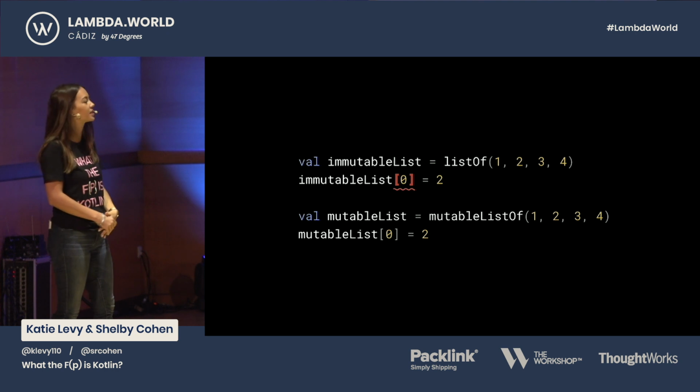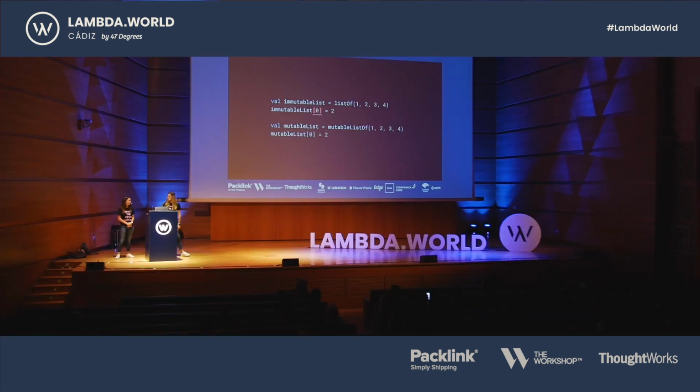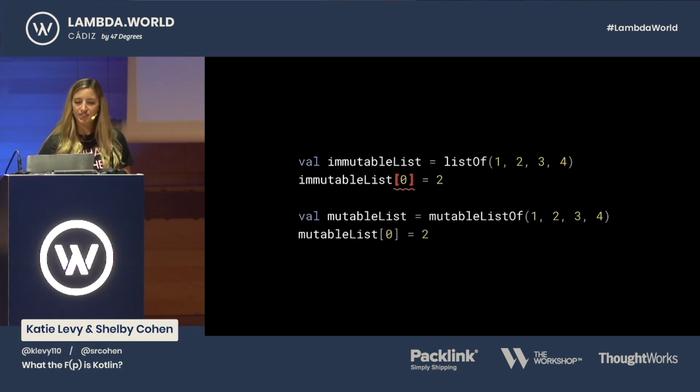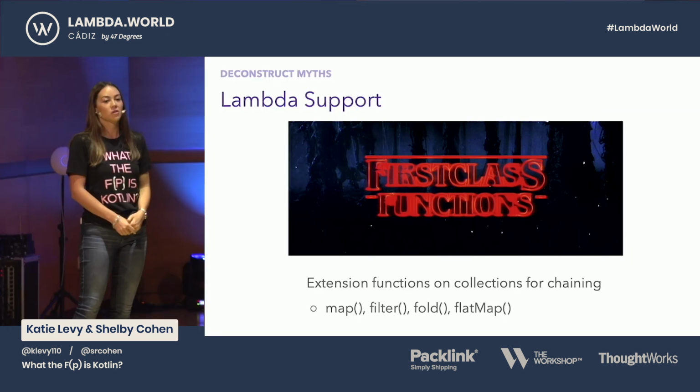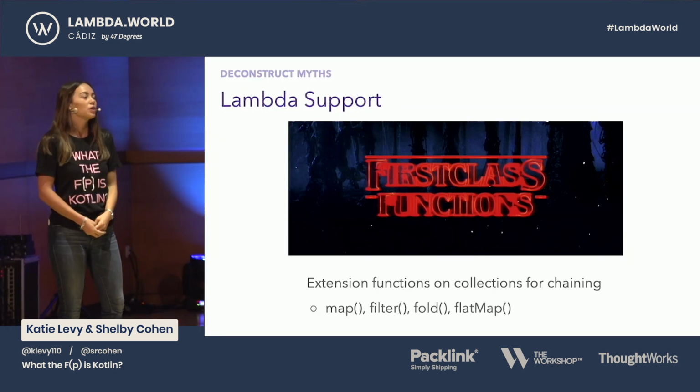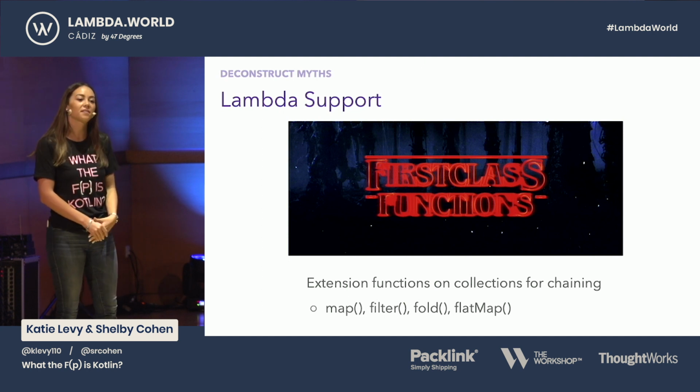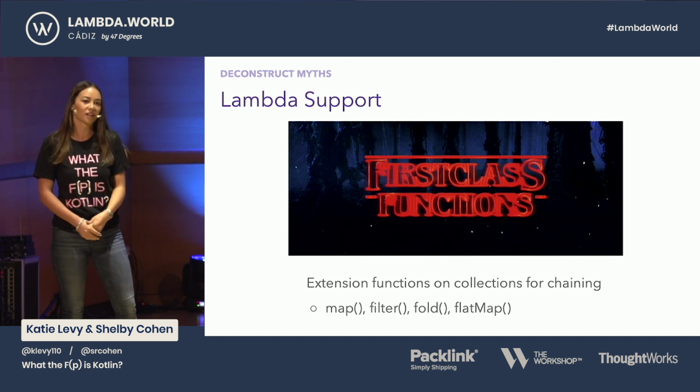You can't change the contents inside of it. So when you write mutable list of, you have to explicitly type out mutableListOf. This kind of teaches engineers to think about what they're writing, and we try to stay away from mutation as much as possible.